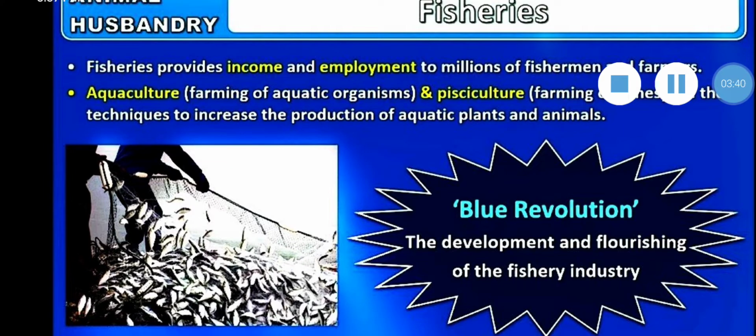There are some methods by which fish can be preserved and protected from spoilage: chilling, freezing, freeze drying, sun drying, smoke drying, salting and canning. This topic may come for 2 marks, to enlist the preservation methods of fish.